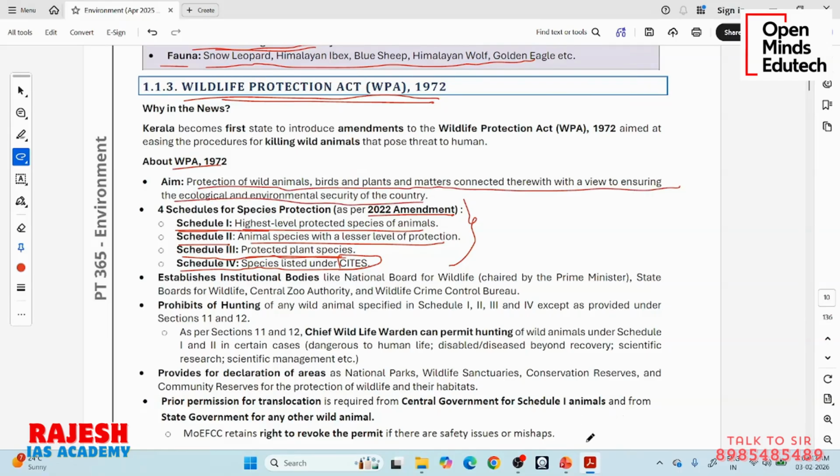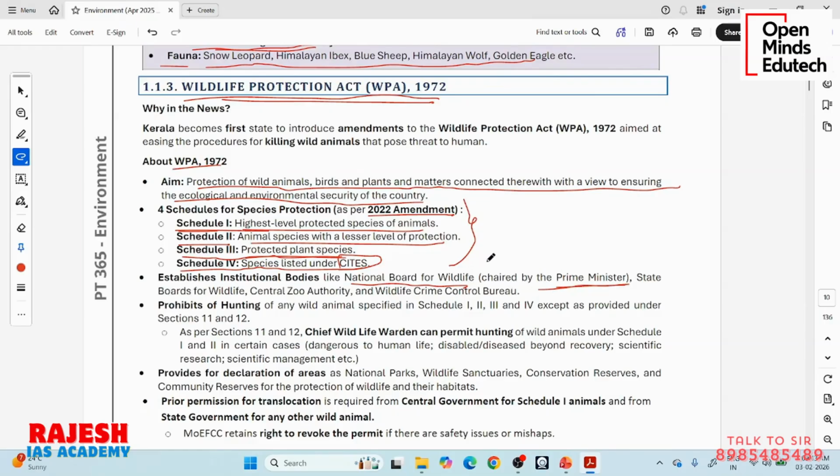So this is the broad picture. The Wildlife Protection Act also establishes some bodies because we need different kinds of care. We need a special National Board for Wildlife, for all kinds of wildlife, plants and animals throughout the country. It is the largest, topmost board, headed by the Prime Minister. Who chairs the National Board for Wildlife? The Prime Minister.